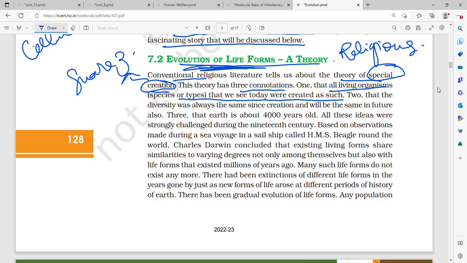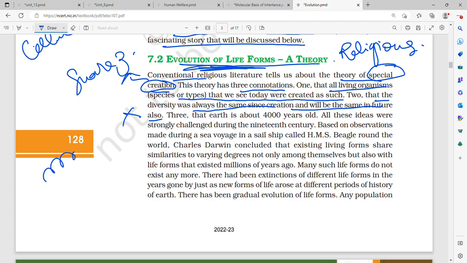It had three connotations. The first connotation was that all living organisms, species or types which we see today were created as such. There was no evolution from inorganic to organic to unicellular prokaryote to unicellular eukaryote. All those things were not there. The second connotation was that the diversity was always the same since creation, and it will be the same in future also. This was immediately discarded because